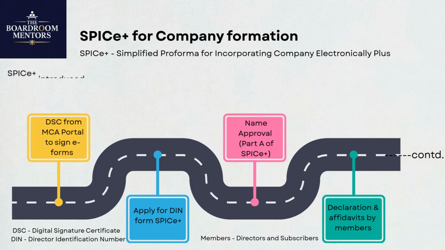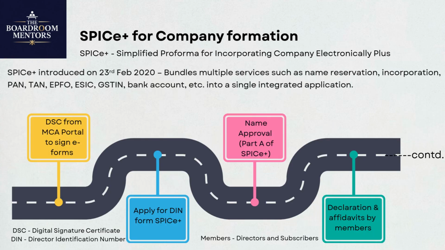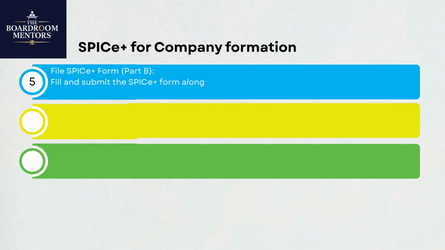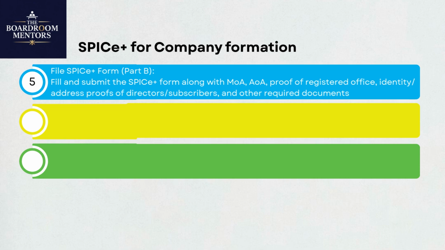Since February 2020, incorporating a company in India has become a single, streamlined process through SPICe Plus. It starts with Part A, where you reserve the company's name. Next comes Part B, the main incorporation stage. Here, you file all details online: the memorandum and articles of association, particulars of directors and subscribers, the registered office address, and mandatory declarations. SPICe Plus goes beyond just incorporation.